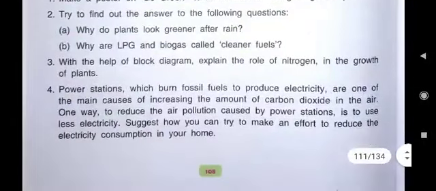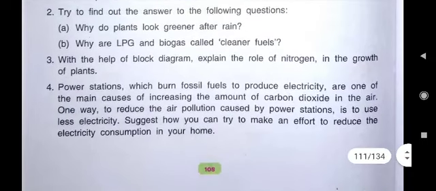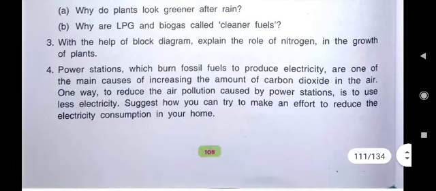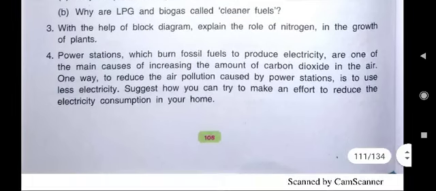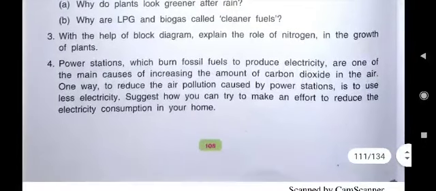Then, another something to do. Here it is written, power stations which burn fossil fuels to produce electricity are one of the main causes of increasing the amount of carbon dioxide in the air. We have seen the smoke coming out from the chimneys of powerhouses. One way to reduce the air pollution caused by power stations is to use less electricity. Then suggest how you can make an effort to reduce the electricity consumption in your home.